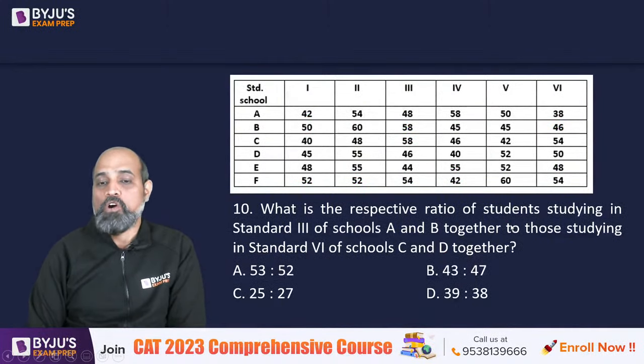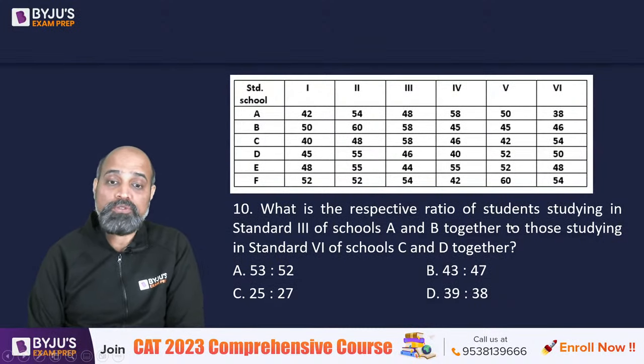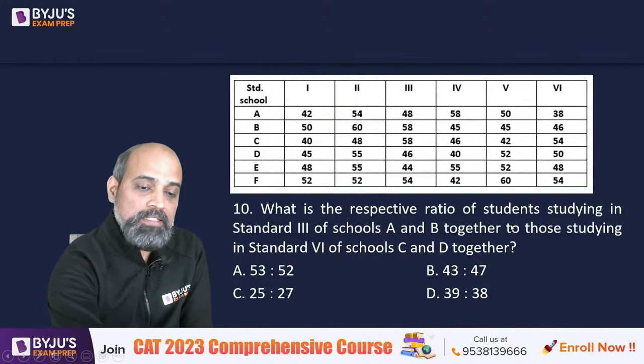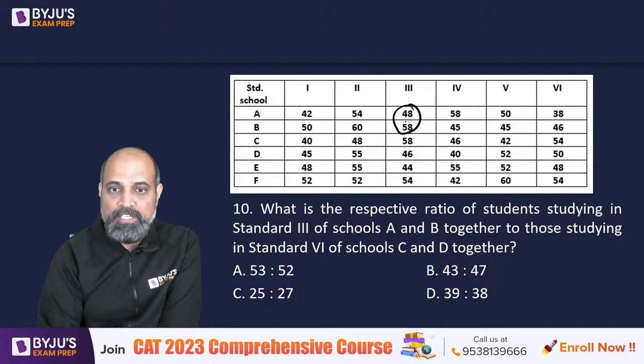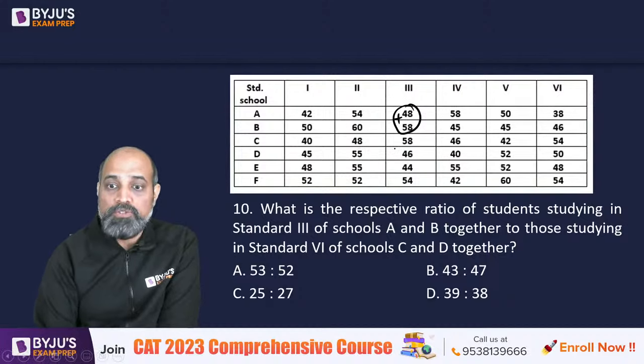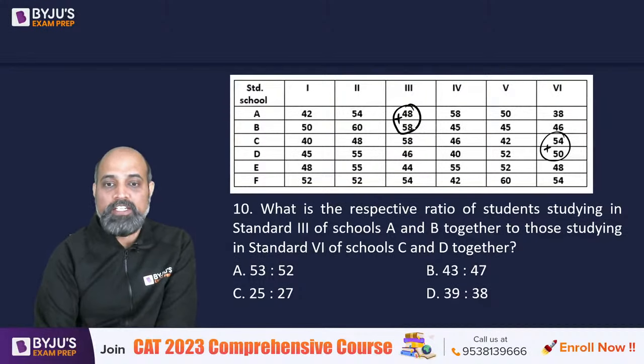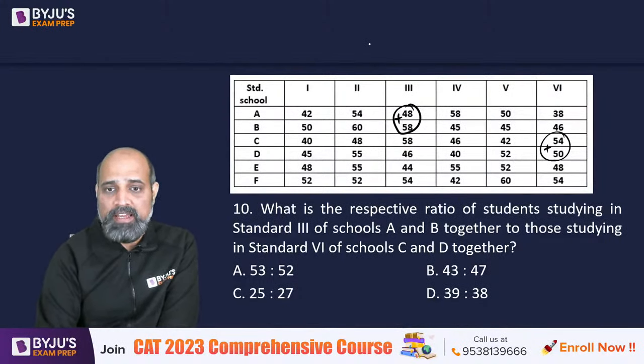Next. What is the respective ratio of students studying standard 3 of schools A and B together to those studying in standard 6 of schools C and D together? So they're asking us to find out the ratio of these two. 48 plus 58 is 106, and 54 plus 50 is 104.